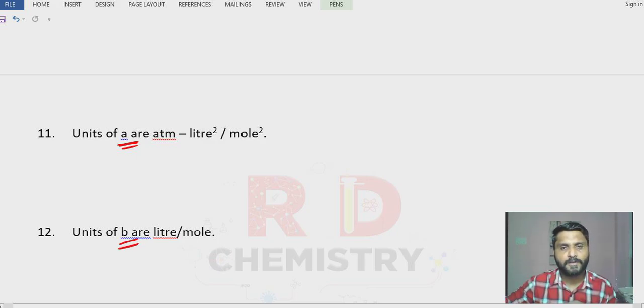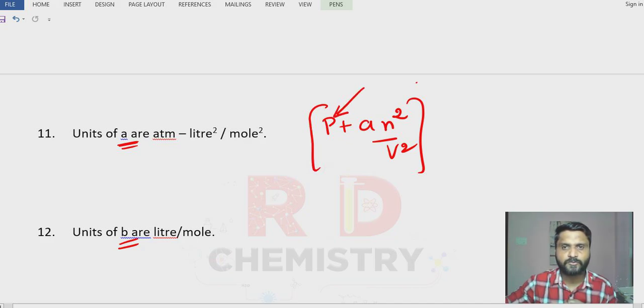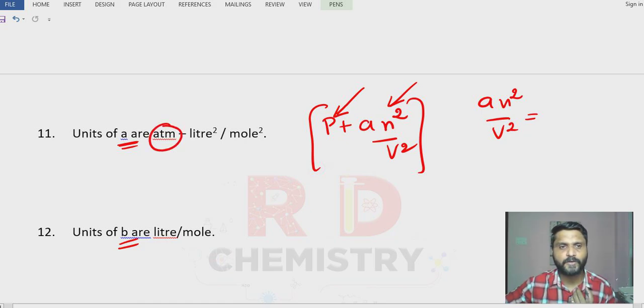So we have got the pressure term P plus an² divided by V². This is a pressure term, this is also a pressure term. Both the pressure terms are added up here. So an² divided by V² is nothing but the pressure term, correct? Let me take the pressure in terms of atmosphere.